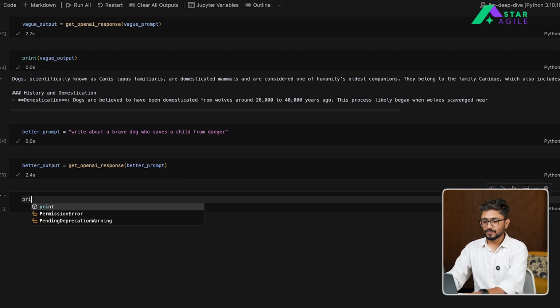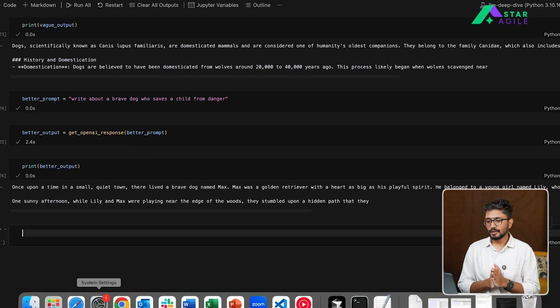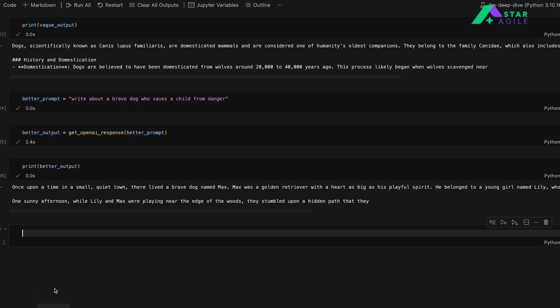And let's print it out as well. And here you can see the output is a much more detailed instruction. The output is much more detailed, and it is in line with the type of context that you have set at the beginning. So here it says, once upon a time there was a town, there lived a brave dog named Max, and this particular dog was a retriever, right? And he belonged to a girl named Lily.